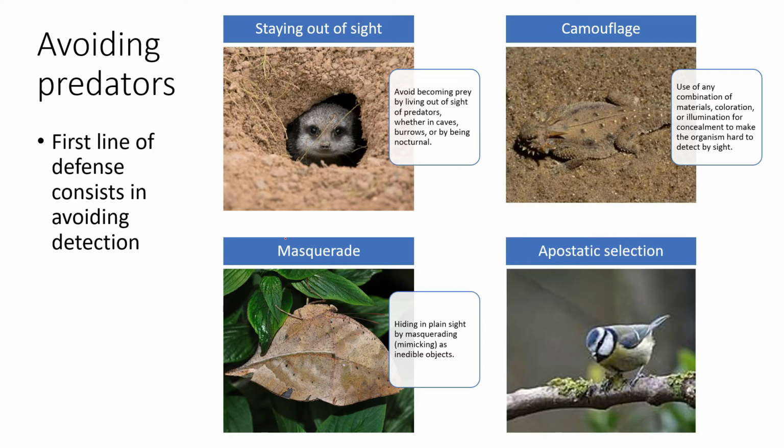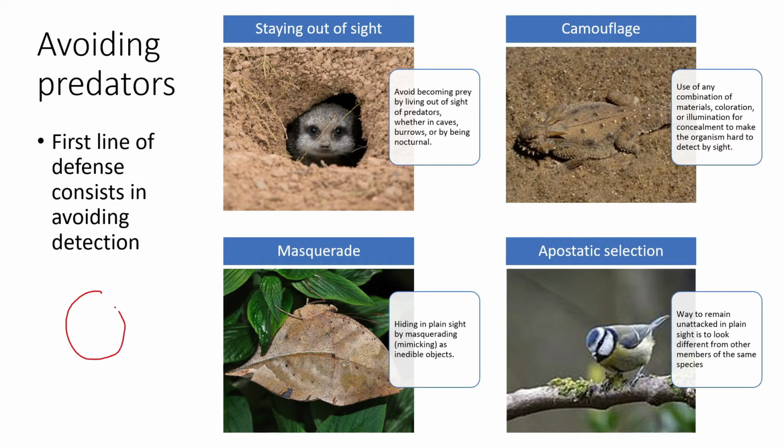Then comes apostatic selection. Apostatic selection is a very interesting kind of selection, where an organism appears different from its normal group. So let's say there is a group of, let's say, 5 grasshoppers. Usually the grasshopper appears like this, but one grasshopper is appearing like this. There is a blue dot on it.